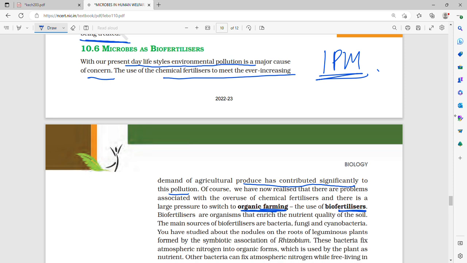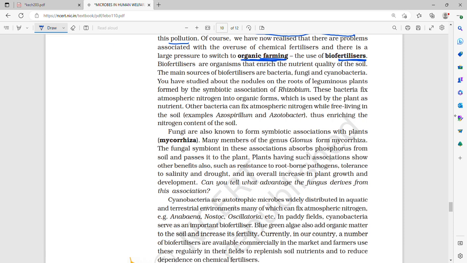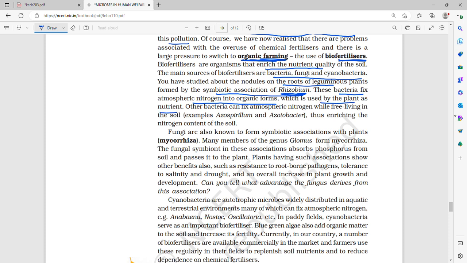Microbes as biofertilizers. Due to environmental pollution, organic farming is necessary, so the use of biofertilizers is necessary. Biofertilizers are organisms which enrich the nutrient quality of the soil. The main sources of biofertilizer are bacteria, fungi and cyanobacteria. In the roots of leguminous plants, symbiotic association of Rhizobium is seen. Rhizobium is a very important atmospheric nitrogen fixer. This bacterium fixes atmospheric nitrogen into organic forms used by plants as nutrient. Other bacteria which can also fix atmospheric nitrogen while free living in the soil are Spirillum and Azotobacter, thus enriching the nitrogen content of the soil.